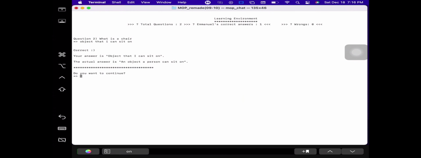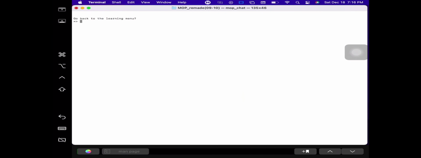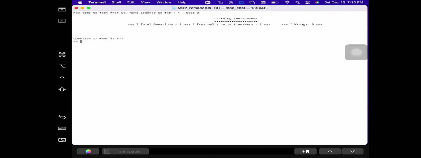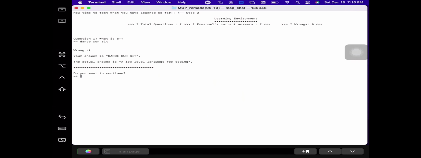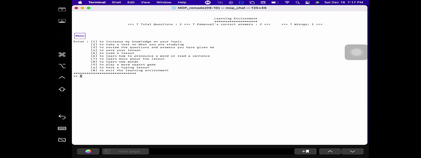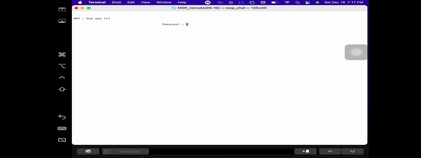So what is a chair? You see, it's not the exact same words, but it was still able to pick out that your answer was correct. Now this time around, let me put something that is obviously wrong, and you can see that it's marked wrong, because it's not just assuming I'm coming up with things and making it seem like it picks everything up. So that's that. We're going to go back to the main menu, which is back to the chatting room, to see other stuff you can do.